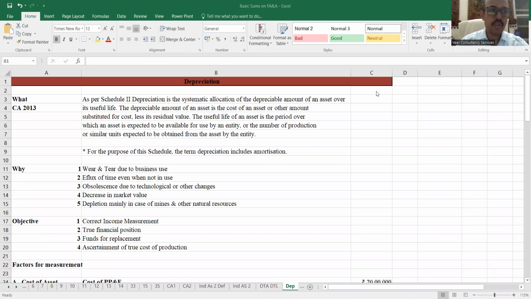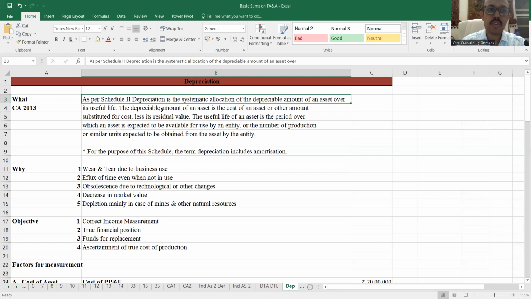So, as you can see over here, the first thing that we are going to learn is what is depreciation. Now, generally, we all know that the reduction in the value of the asset every year is known as depreciation. However, we have the Companies Act 2013, which says like this: as per Schedule 2 of the Companies Act 2013, depreciation is the systematic allocation of the depreciable amount of an asset over its useful life.